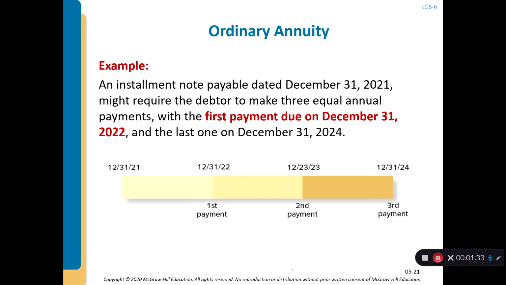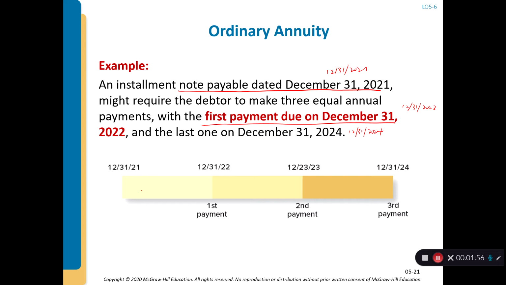Ordinary annuity, for example: an installment note payable dated December 31st, 2021 might require the debtor to make 3 equal payments, with the first payment due on December 31st, 2022, and the last one on December 31st, 2024.